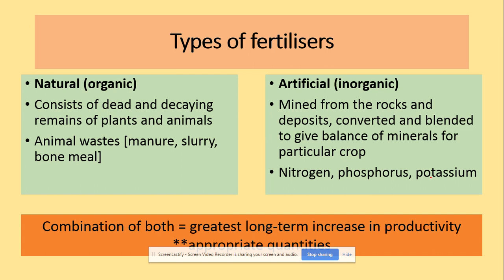They are converted and blended to give a balance of minerals for a specific crop. Mainly those fertilizers will contain nitrogen, phosphorus and potassium ions. To get a long-lasting increase in productivity, we should combine both of those fertilizers in the right amounts, of course.